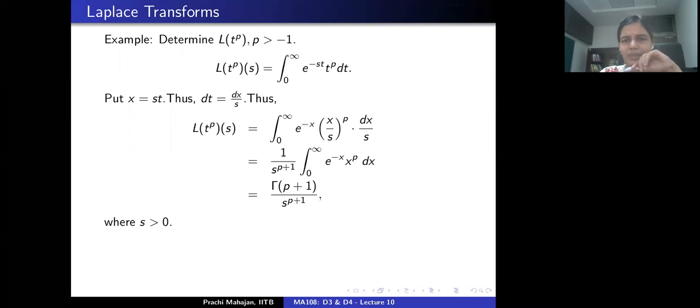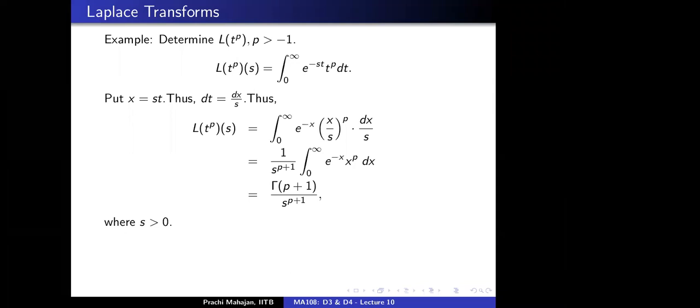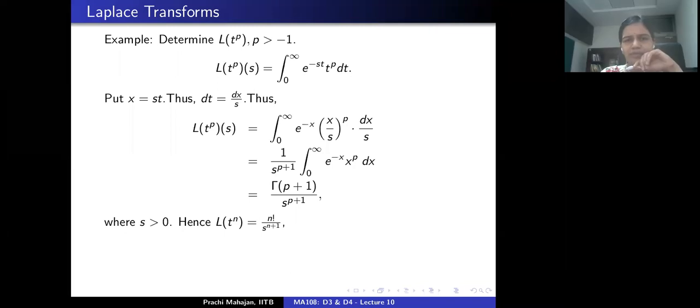Is that okay? Okay. So in particular, if p is a positive integer n, then the Laplace transform of t to the power n is gamma of n plus 1, which is factorial n, by s to the power n plus 1.